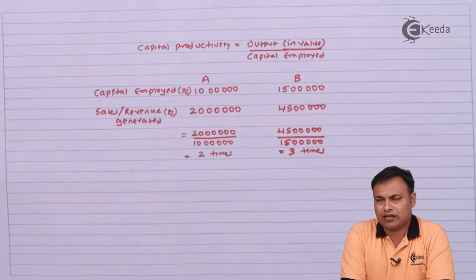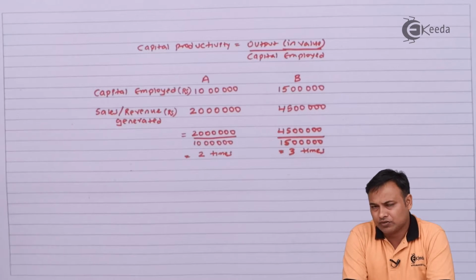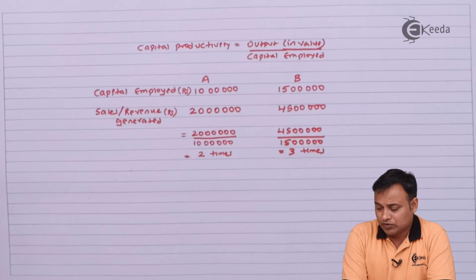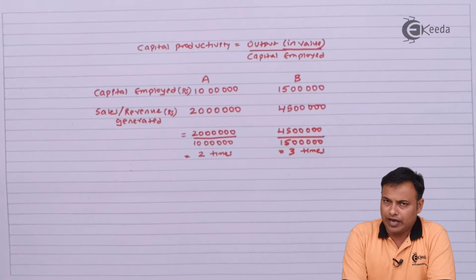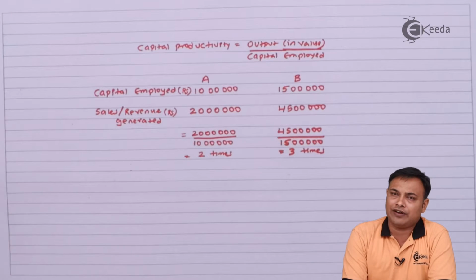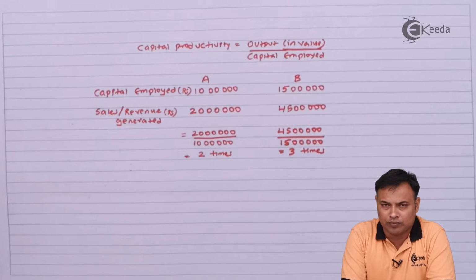What does this indicate, or how can you interpret this whole thing? In terms of A, the capital productivity is 2 times, which means for every 1 rupee of capital employed, they are able to generate sales which are 2 times, that is 2 rupees.